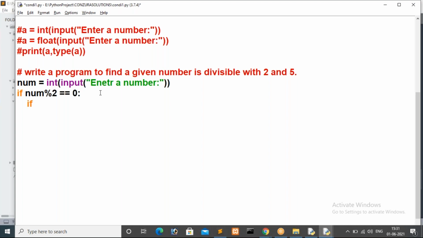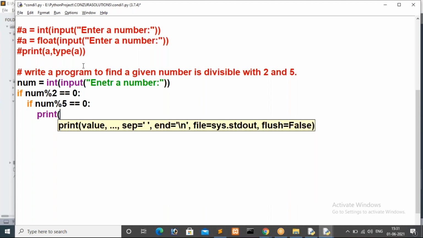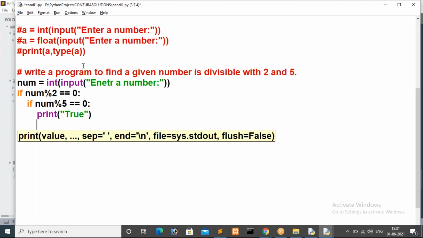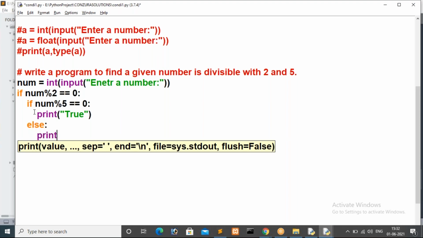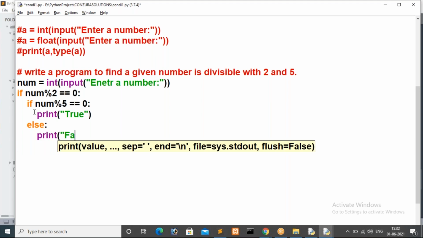What is that? Inside the if, again I want to check, if that condition is true, one more condition: is that number divisible by 5 or not? Then inside the if, if that condition is also true, then I have to print true. Otherwise, if any one of these conditions is false, I want to print in else, that is print false.